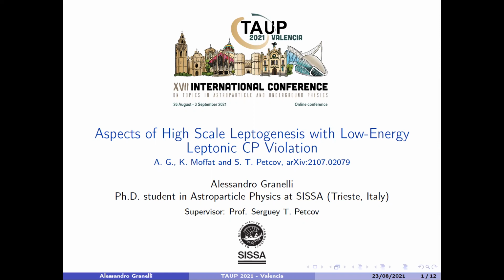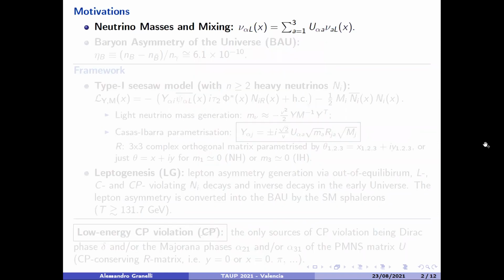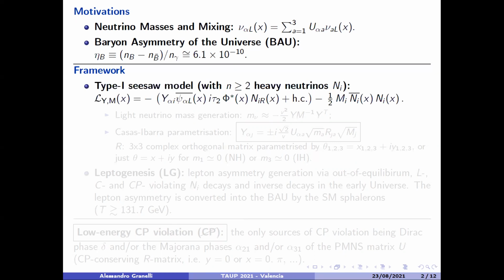I will talk about aspects of high-scale leptogenesis with low-energy leptonic CP violation. The work I will talk about has two motivations. Firstly, neutrino masses and mixing, and secondly, the baryon asymmetry of the universe. These two are major problems in modern physics as they don't find any solution in the standard model of particle physics and in cosmology.